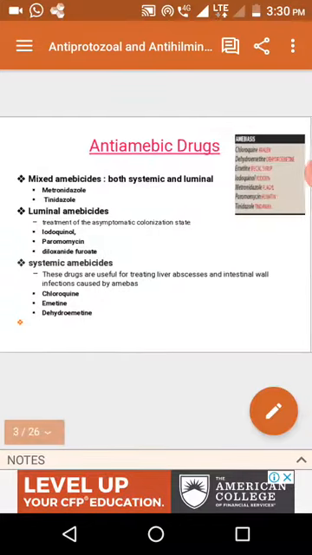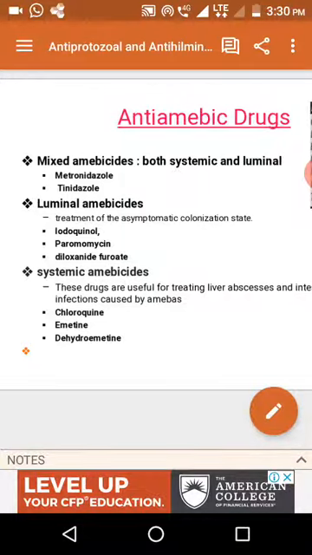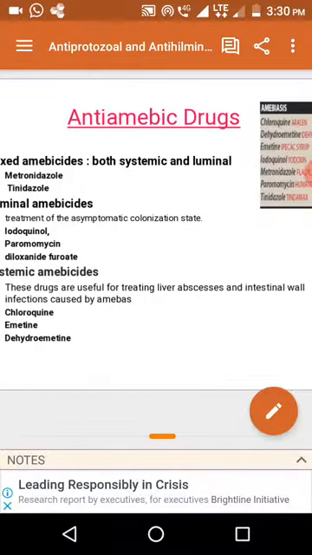Now the classification of drugs is also like this. Some drugs act only on the luminal trophozoites, called luminal amoebicides. They mainly act on trophozoites and are used mainly for asymptomatic carriers of Entamoeba histolytica. Examples: iodoquinol, paromomycin, and diloxanide furoate. Next, systemic amoebicides, which are mainly used to prevent the infection from reaching the liver.